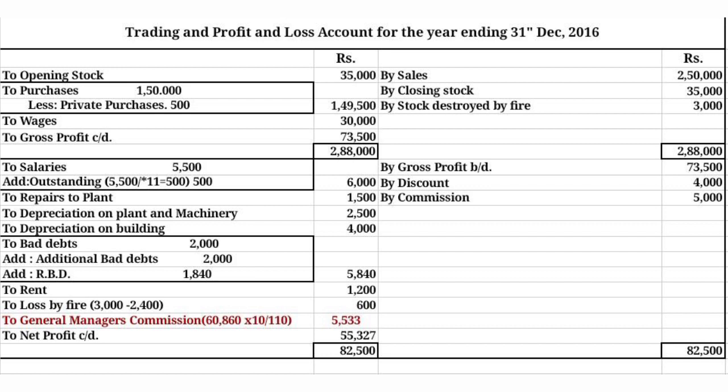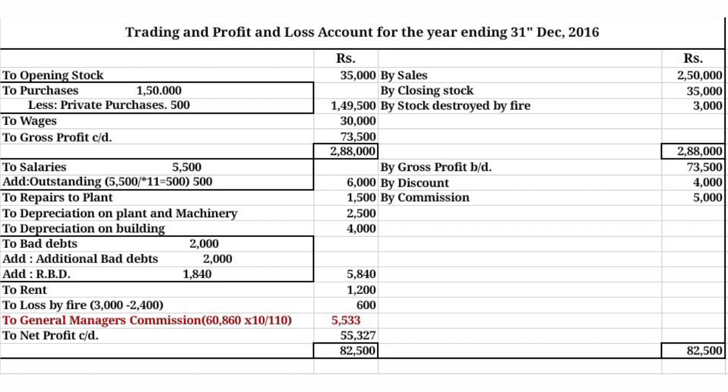Next, direct expenses, wages 30,000. On the credit side of the trading account, by sales 2,50,000, by closing stock 35,000, by stock destroyed by fire. That means goods destroyed by fire. If goods are destroyed by fire, first of all we need to pass the entry for the occurrence of that incident, that is stock destroyed by fire account debit to trading account 3,000. After that we calculate the gross profit, 73,500, which is brought down to the profit and loss account.